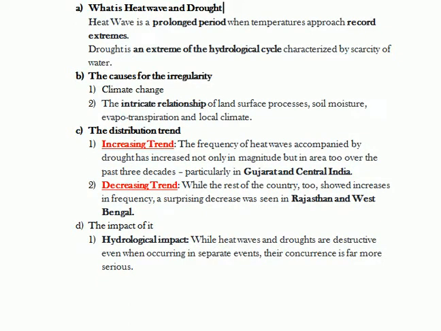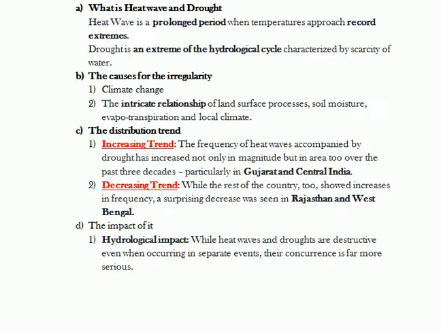Now see, for the heat wave and the drought, these topics are very dedicatedly discussed in our disaster management topics. For that purpose, you can visit our website, divakarisacademy.com. You will be able to find the details of heat waves, cold waves, drought, etc.